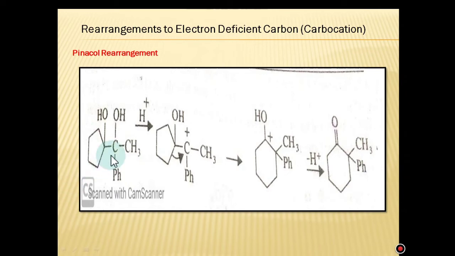It is another example of pinacol rearrangement. Here you can see ring expansion. It is a 5-membered ring, protonation of this oxygen, formation of carbocation. This is the 5-membered ring. Due to this 1,2 shift, these 5 carbons are converted into a 6-membered ring. This is a 6-membered ring. After the formation of the 6-membered ring, loss of proton and the formation of a 6-membered ketone takes place. Hence, all these examples involve the pinacol rearrangement via the formation of more stable carbocations.